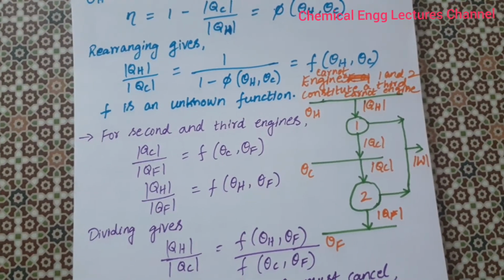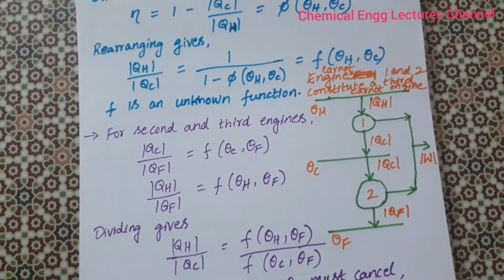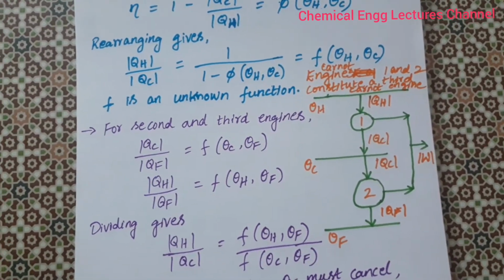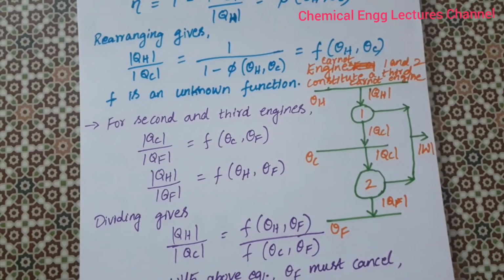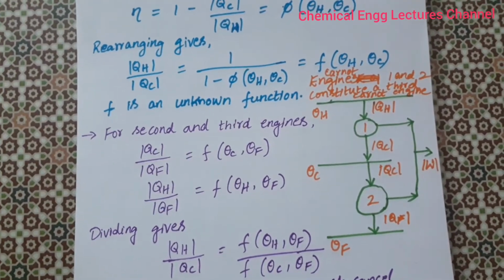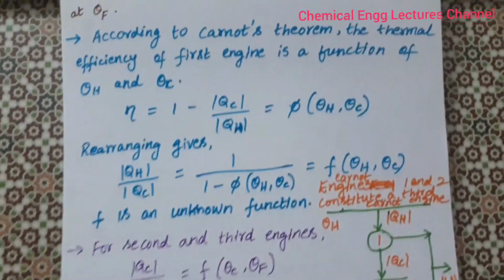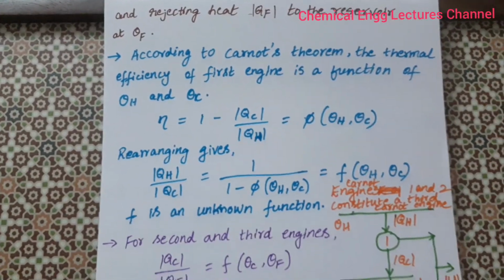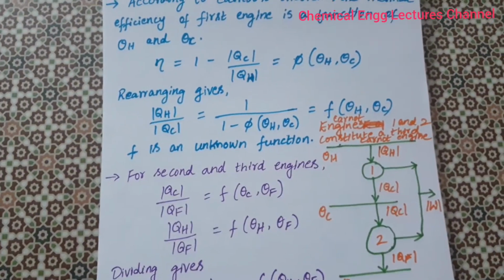So Carnot engines 1 and 2 constitute a third Carnot engine. You can see that when Carnot engines 1 and 2 are combined together, they produce another Carnot engine, the third Carnot engine. Here we can see it rejects heat QF to the reservoir at theta F.